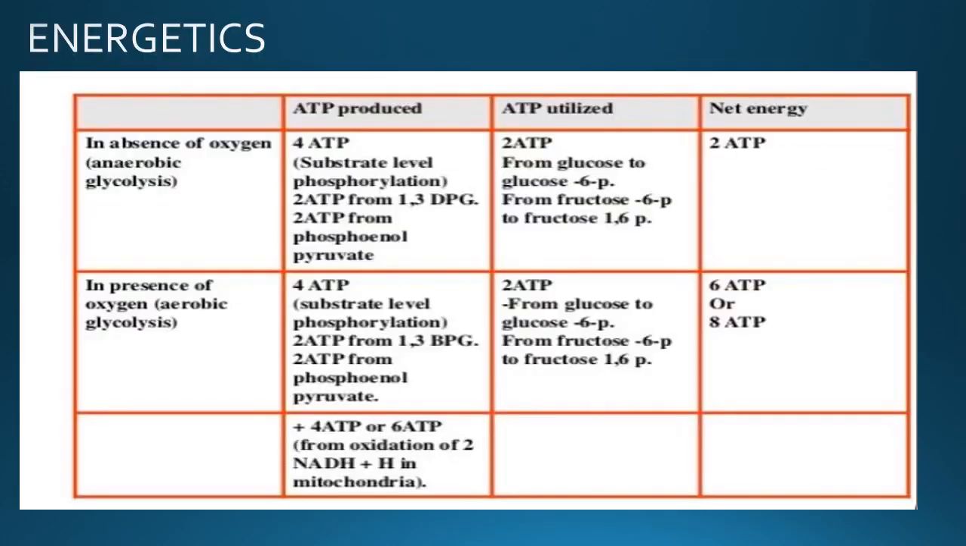Next, energetics. In the absence of oxygen, or in anaerobic condition, 4 ATPs are produced, 2 ATPs are utilized, and the net energy gain is 2 ATP. In the presence of oxygen, or in aerobic condition, 4 ATPs are produced, 2 ATPs are utilized, and the net energy gain is 6 ATPs or 8 ATPs.